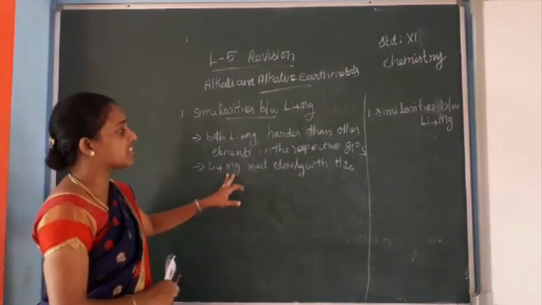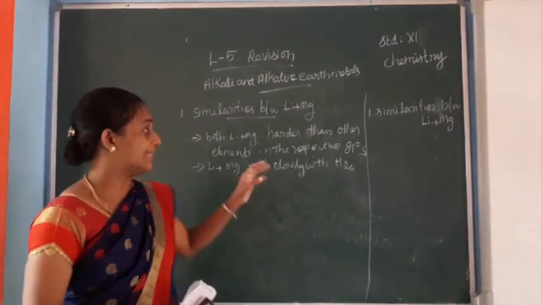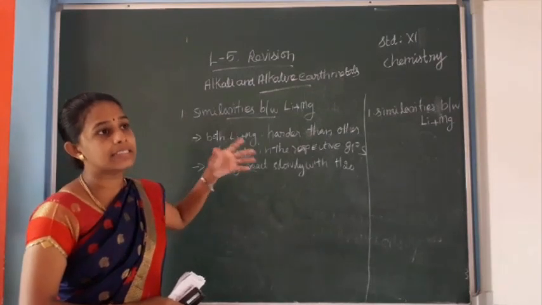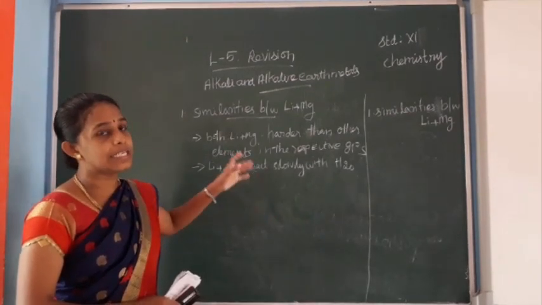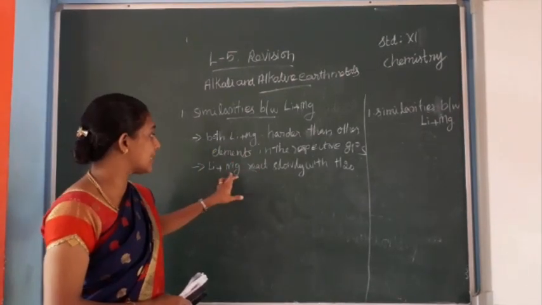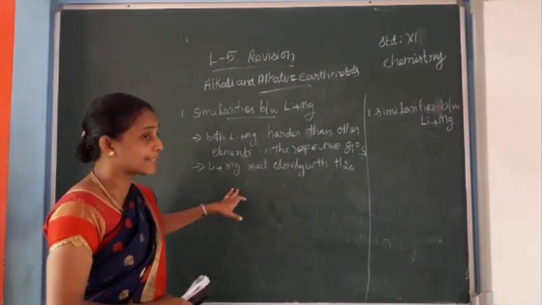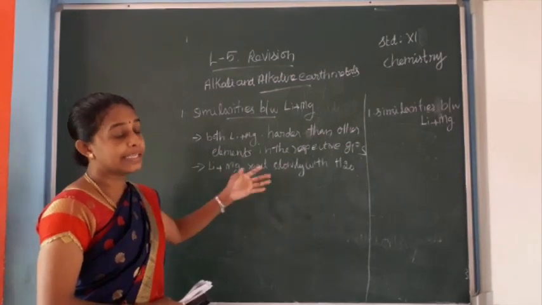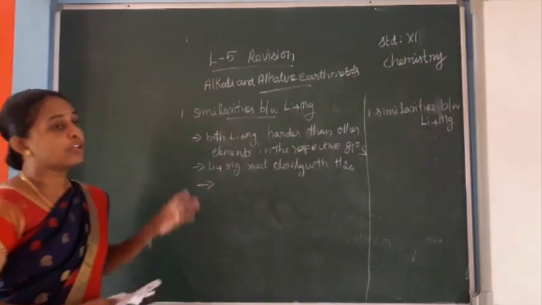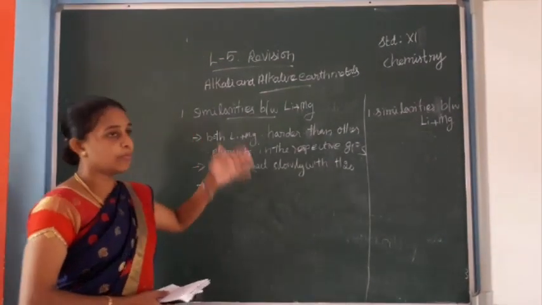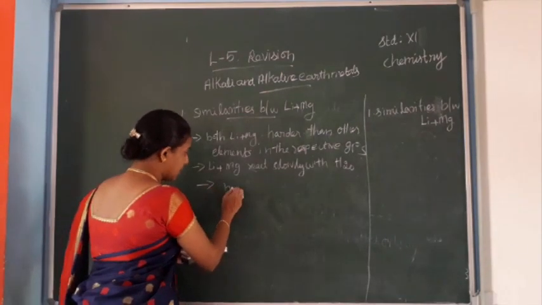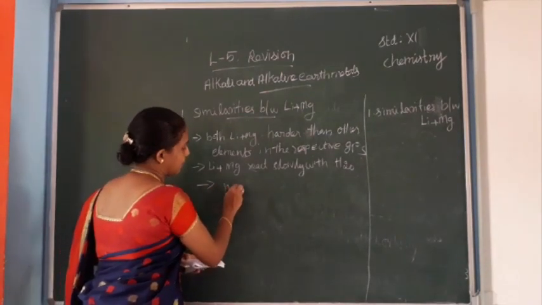Lithium and magnesium react slowly with water. Their oxides and hydroxides are less soluble in water, and their hydroxides decompose with heat. Then next, both lithium and magnesium form halides and nitrides.